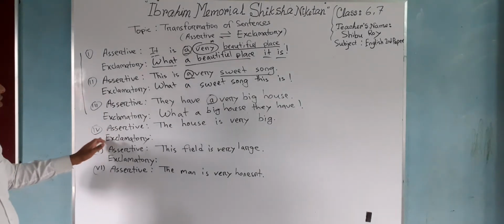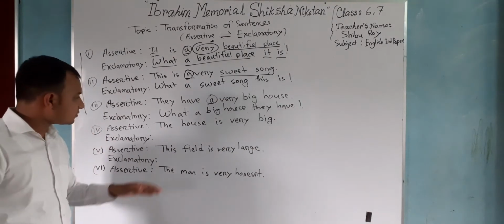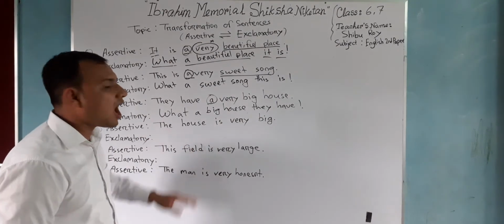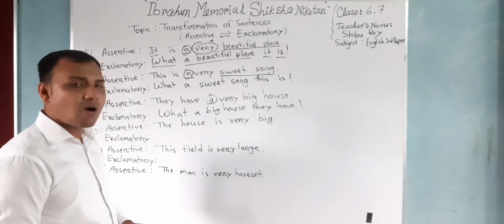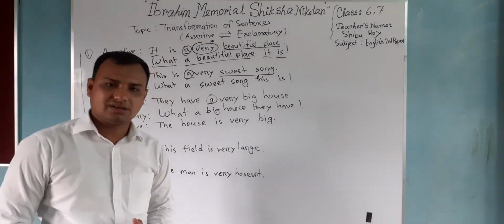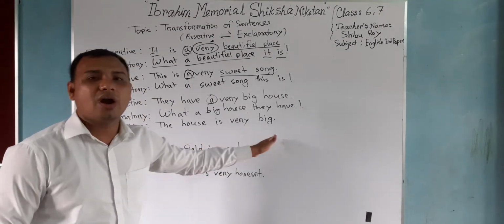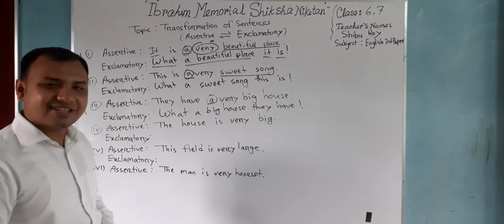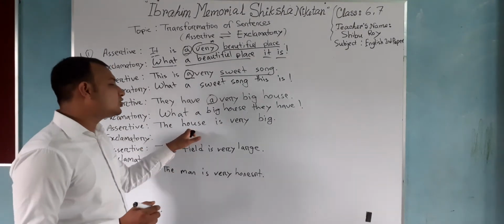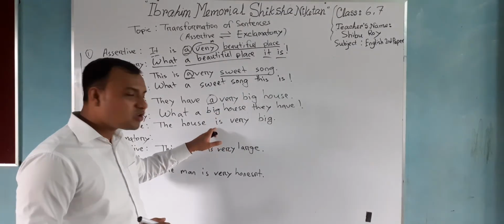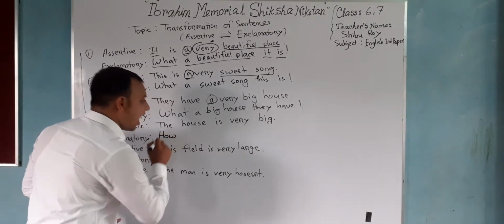Okay, let's go for number 4. I have written down a sentence here. The sentence is: the house is very big. In our previous 3 sentences, we saw that there is an article. But in this sentence, there is no article. So, how will we do it? Okay, we use the word how here. If we don't find any article in a sentence, then we will put how. What will we put? How.